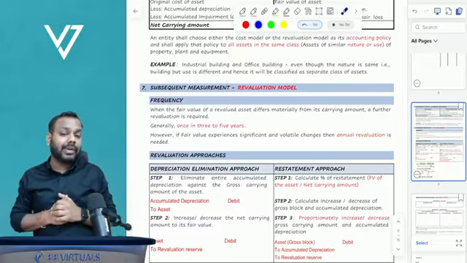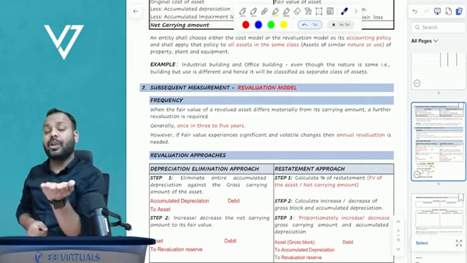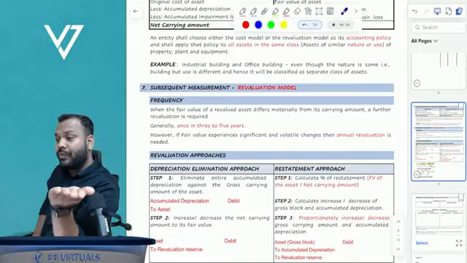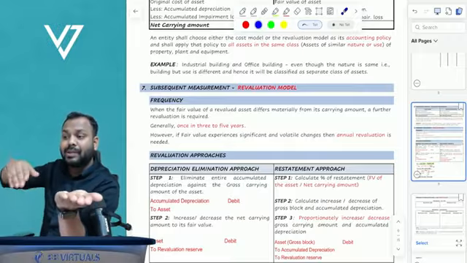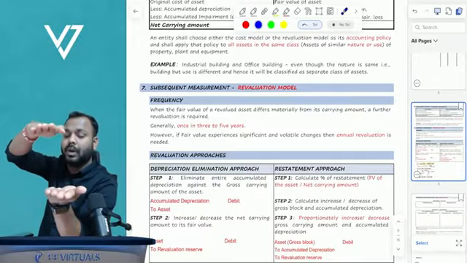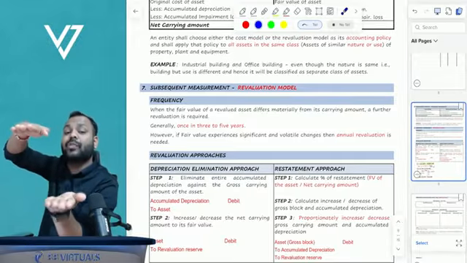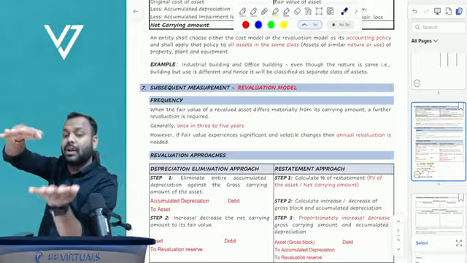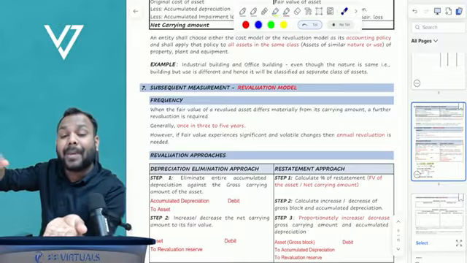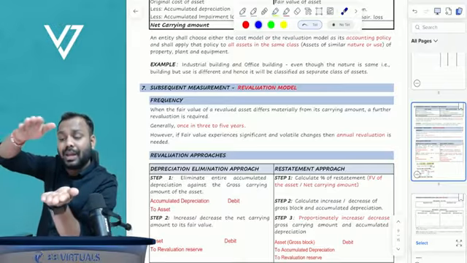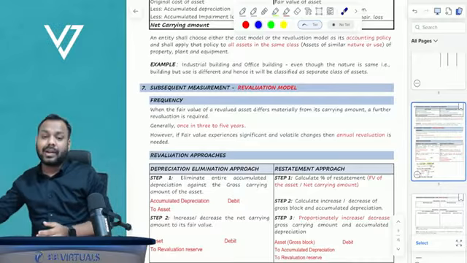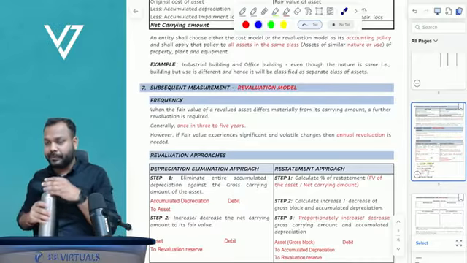So the answer to that is when the entity believes that the carrying amount of the asset differs materially from its fair value. When the carrying amount of the asset, that is the book value of the asset, differs materially from the fair value of the asset, then we have to do the fair valuation exercise.